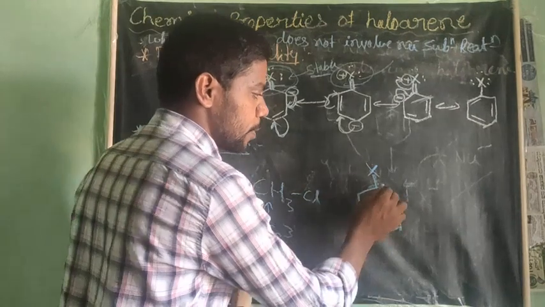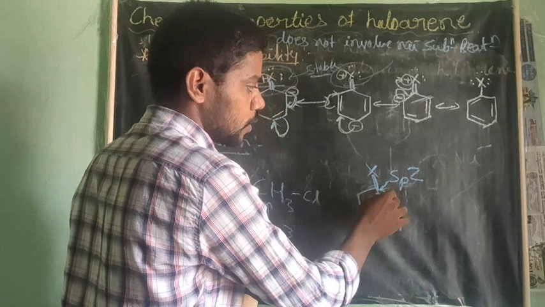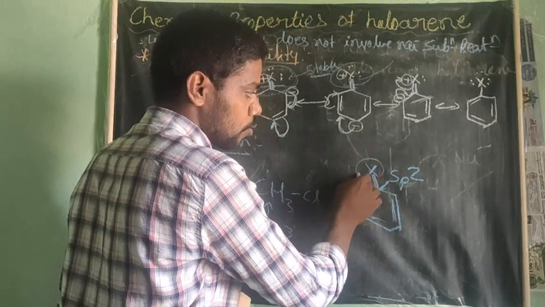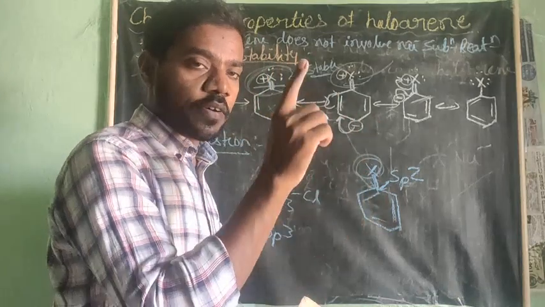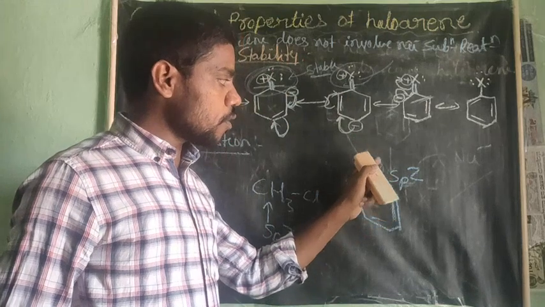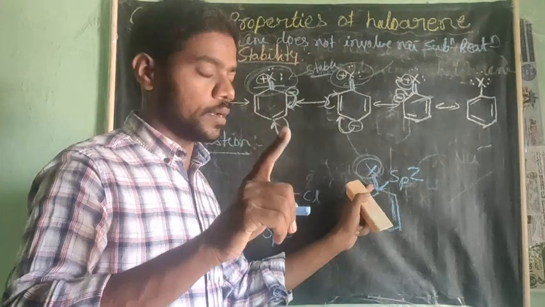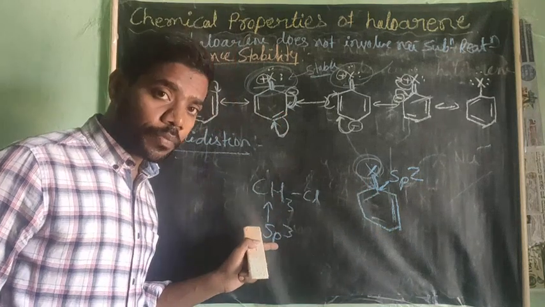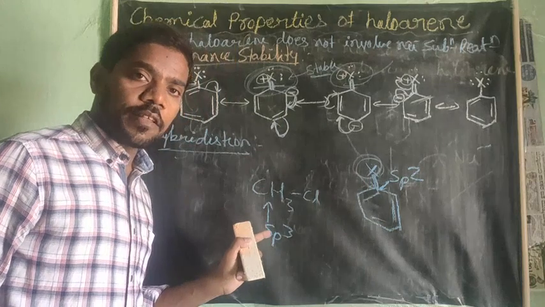You see here, this benzene consists of sp2 carbon. Therefore, the halogen is attached to an sp2 carbon atom in a haloarene. In my first class, in the introduction, I told this. In a haloarene, the halogen is attached to an sp2 hybridized carbon. But in a haloalkane, the halogen is attached to the sp3 carbon.